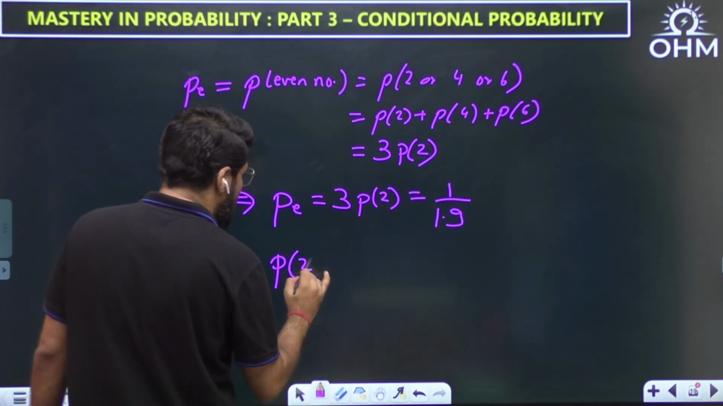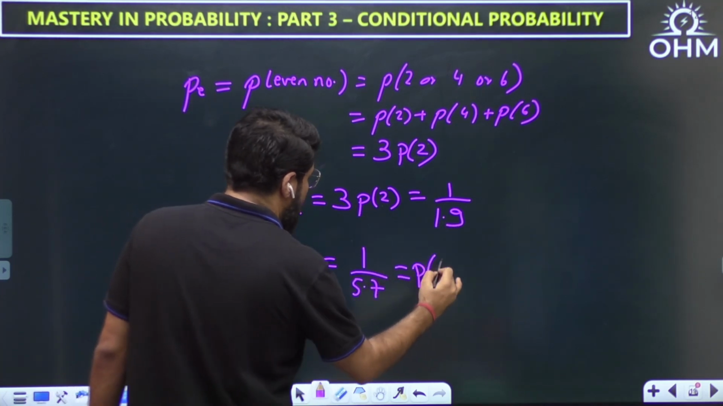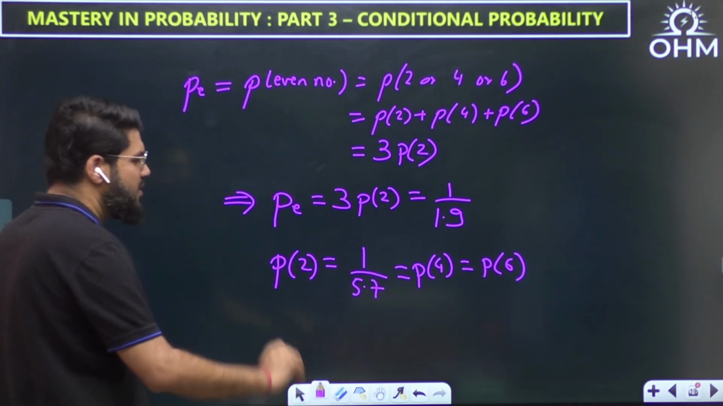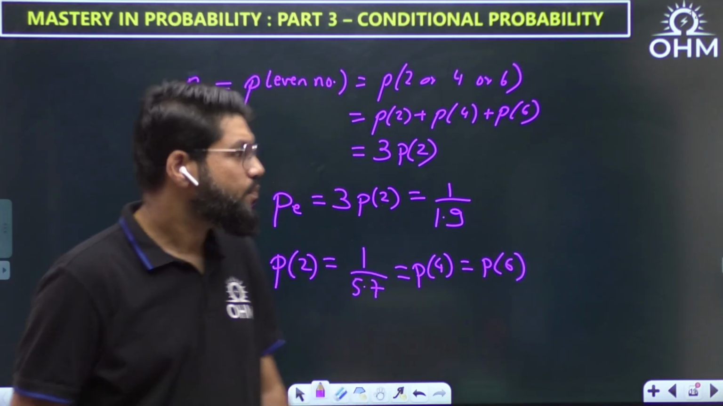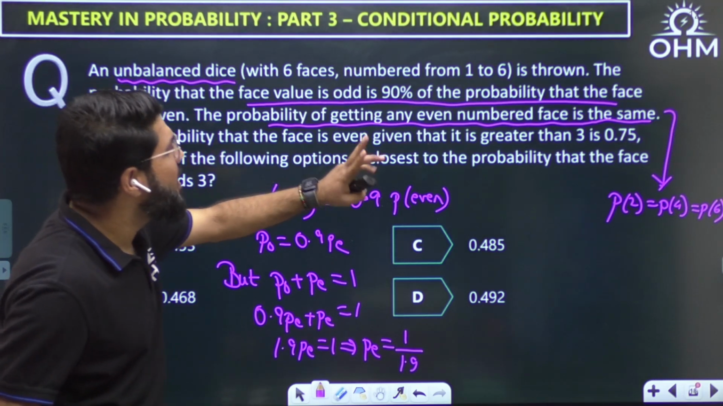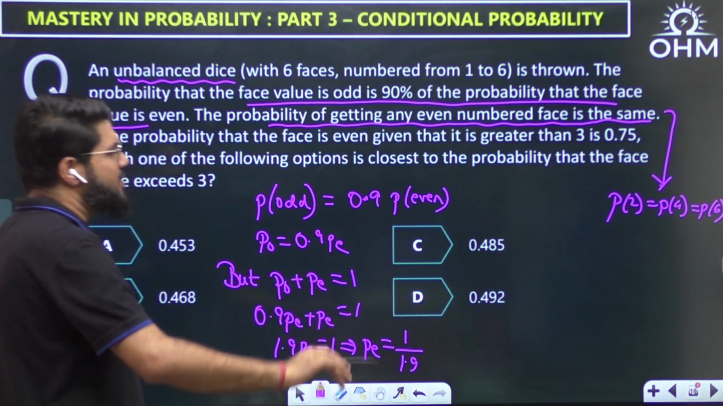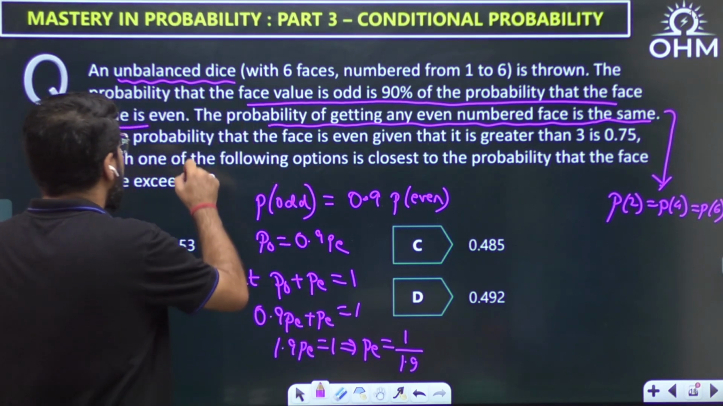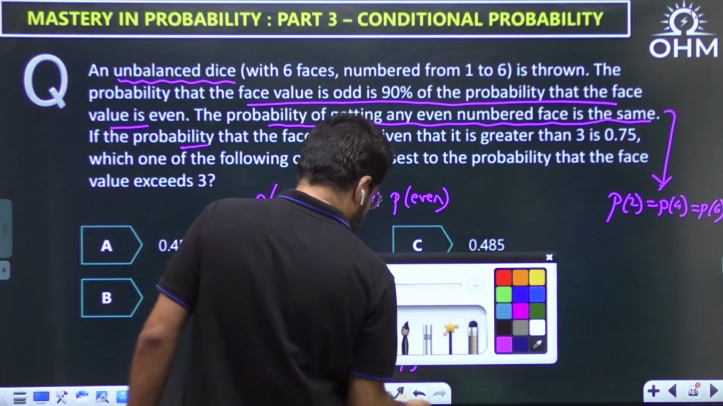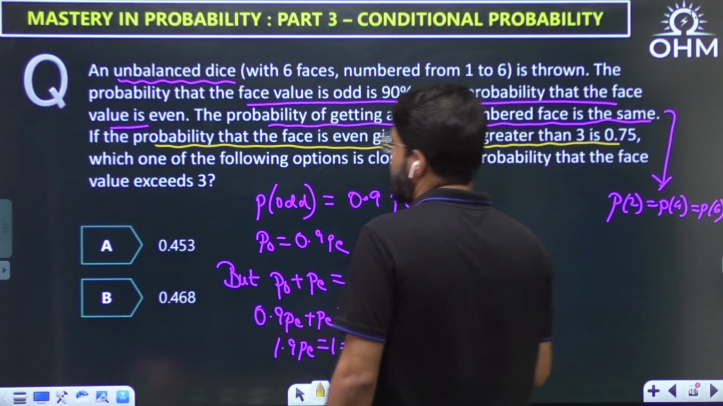So what is P2? 1 upon 3 multiplied here, 5.7. This is also equal to P4 or P6. Probability of 2 or 4 or 6 is same. That is 1 upon 5.7. Now comes the conditional probability: the probability that the face is even, given that it is greater than 3, is 0.75.